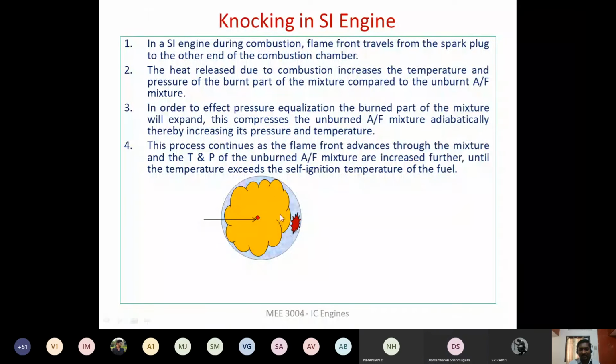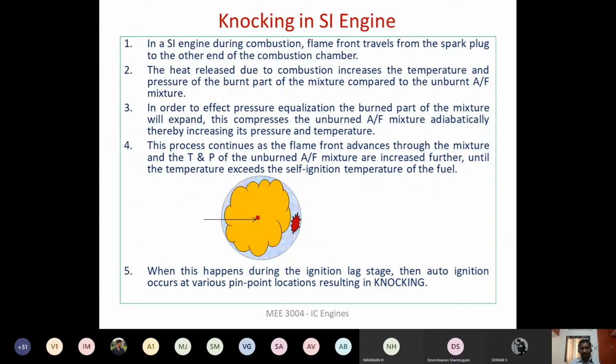That unburnt air fuel mixture is subjected to compression, right? So the pressure of the unburnt air fuel mixture is going to increase, thereby the temperature is also increasing. Once the temperature of the air fuel mixture reaches the auto ignition temperature, this will also start to ignite, right? So you will have a flame front from here as well as from here. Both will collide, thereby noise or vibrations are going to be produced. This is what we call knocking.